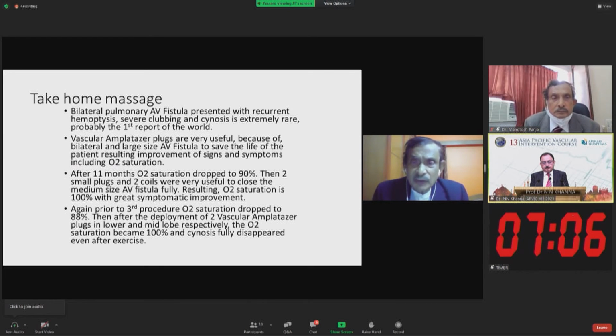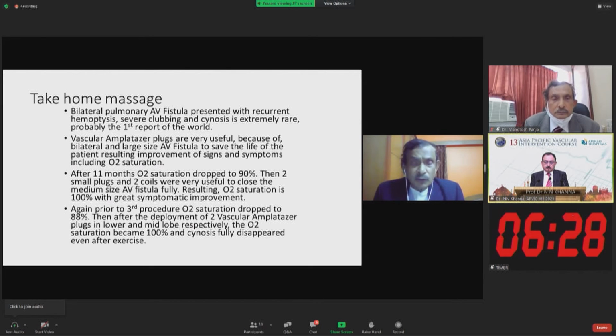Vascular M plus plaque is very useful because of the bilateral and large size arterial fistula, to save the life of the patient, resulting in improvement of signs and symptoms, including oxygen saturation. After 11 months of the first procedure, oxygen again dropped to 90%. Then 2 small plaques and 2 coils were very useful to close the medium-sized arterial fistula on the right side, resulting in oxygen saturation 100% with great symptomatic improvement.